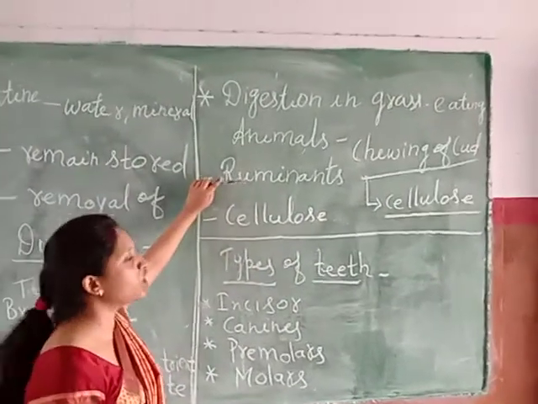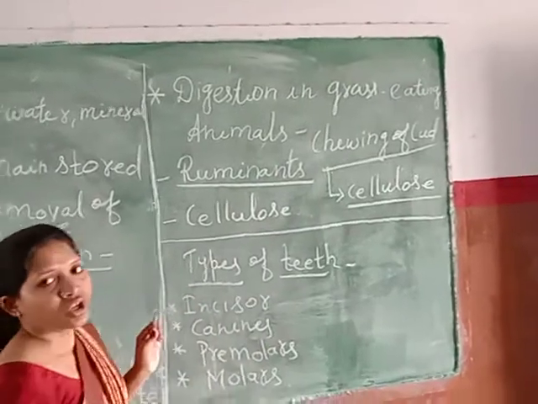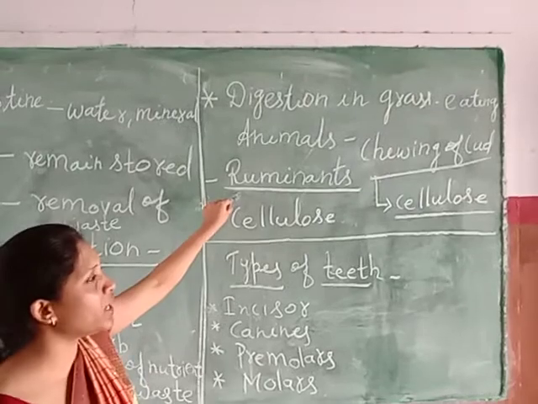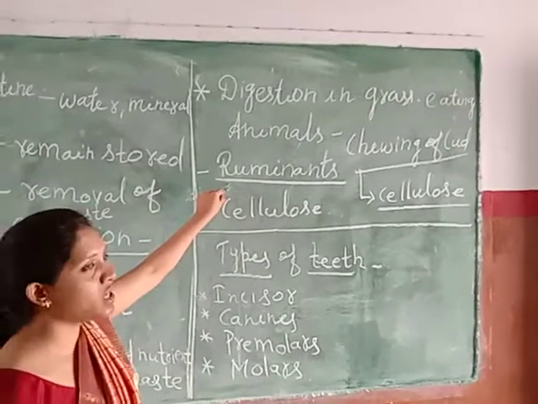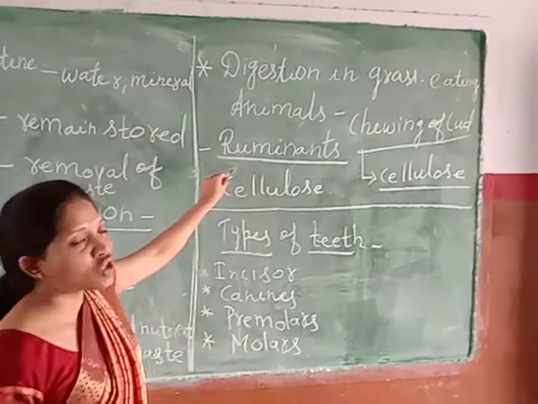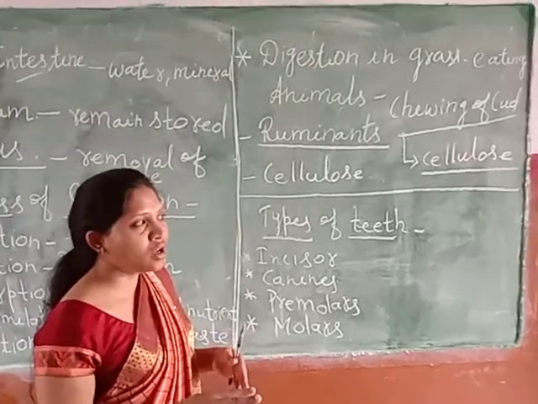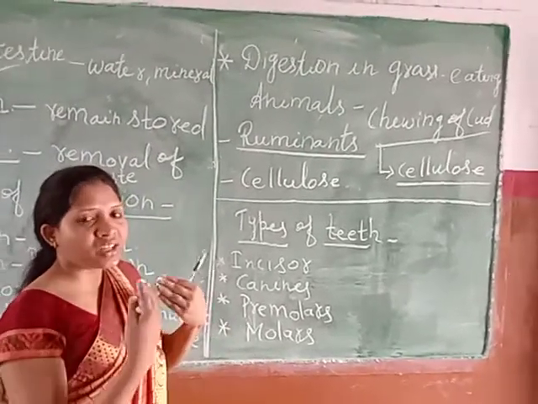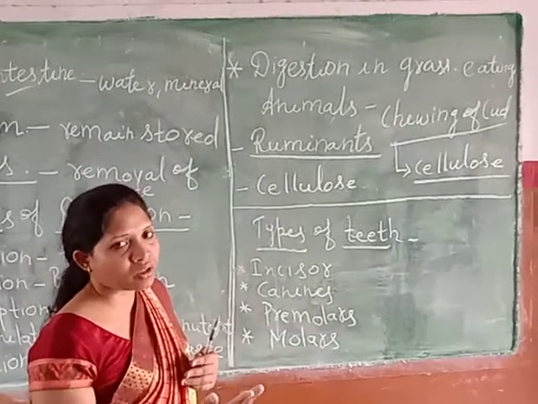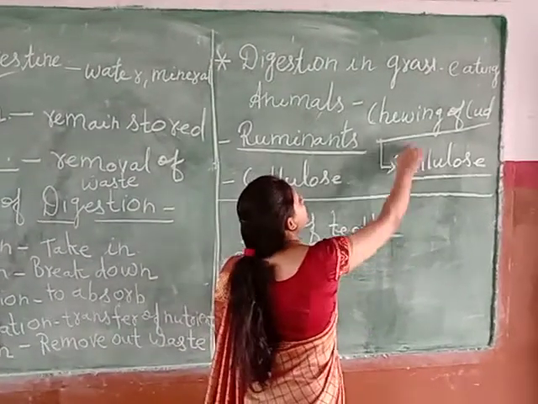So, such kinds of animals are called ruminants. In these animals, there is a rumen which is present between the stomach and the small intestine, where whatever food they have eaten is stored, and when they are not eating anything, they bring back that food into their mouth and chew it properly. In this manner, they digest the cellulose.